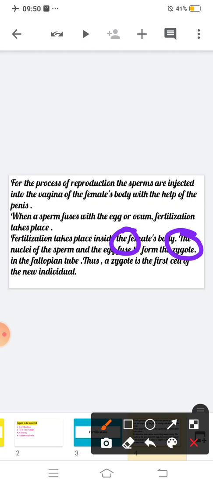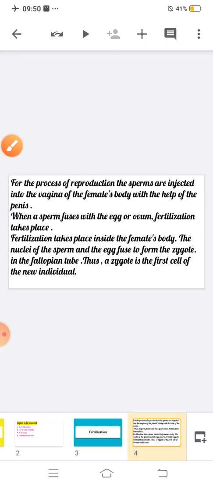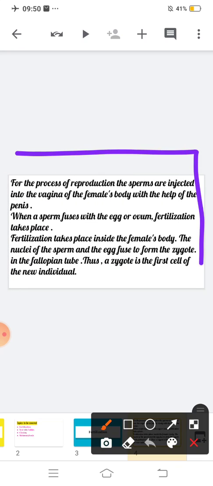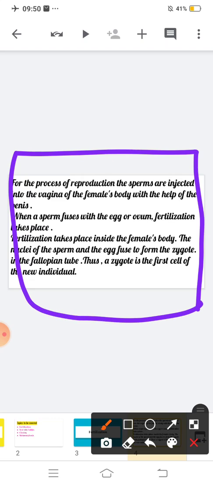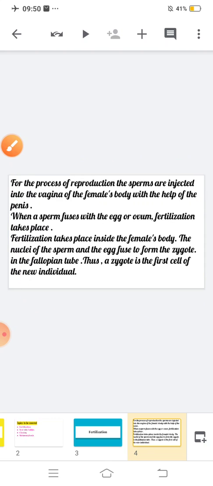The zygote forms in the fallopian tube. Thus, a zygote is the first cell of the new individual. I am reading this slide once more. For the process of reproduction, the sperms are injected into the vagina of the female's body with the help of the penis.